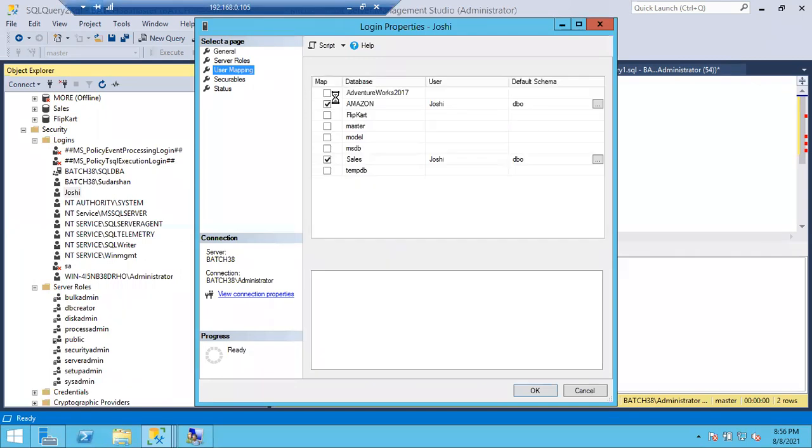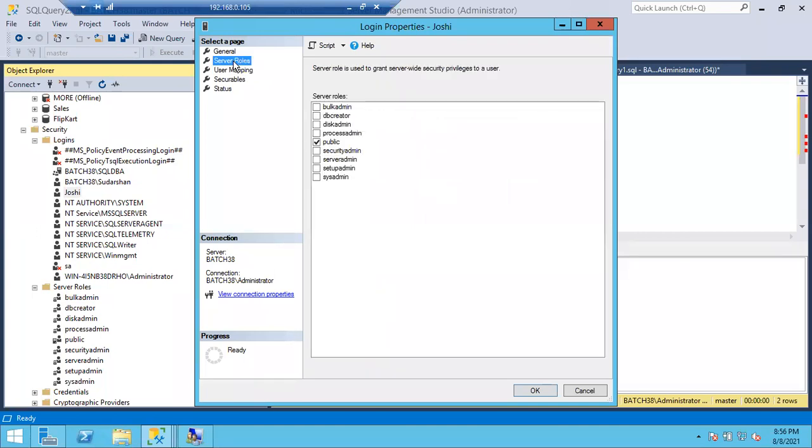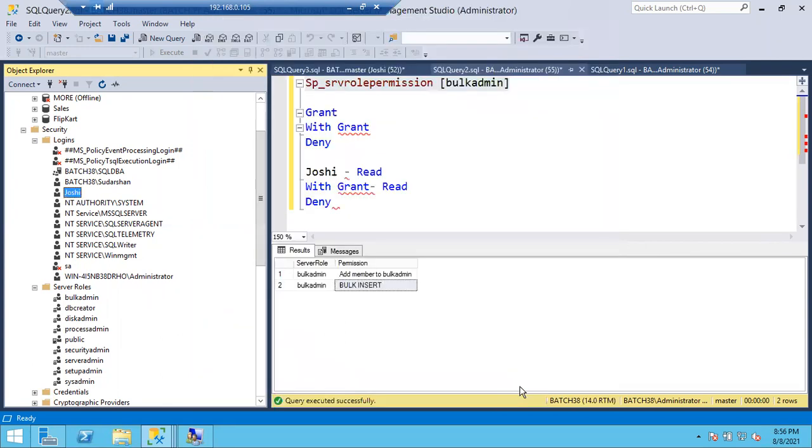That is in the upper one, server roles. Okay, server roles. Give me bulk. Here it is. Very good. So in this way, I can add any login to a particular role.